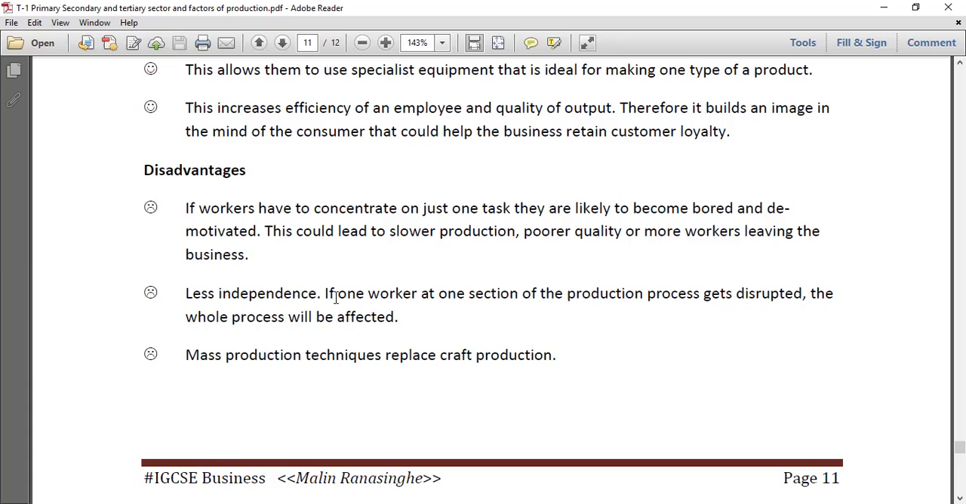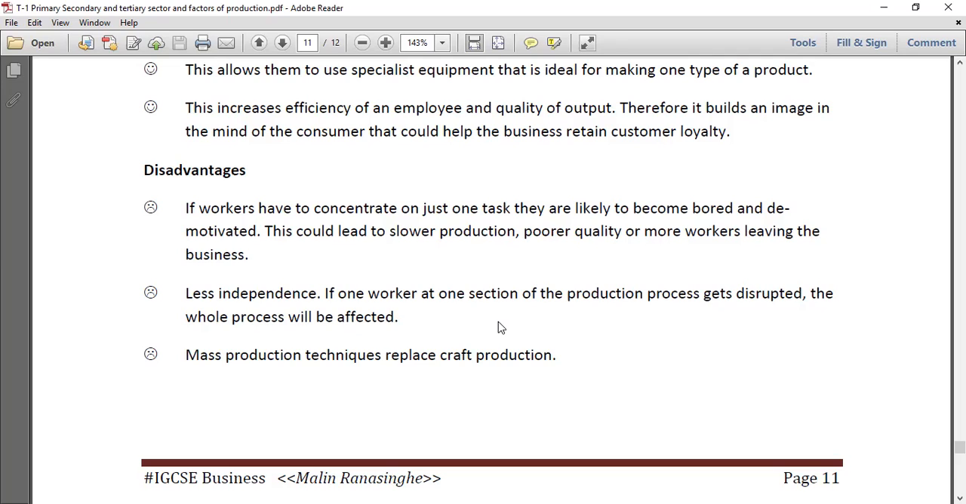Another thing is less independence, because there is a chain effect, like a domino effect. If one guy is absent, if one worker is delayed, or one worker is sick or something, then his workload has to be done by someone else, and then problems come and the entire process will be disrupted.